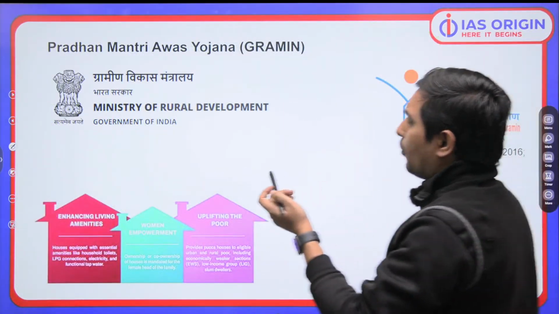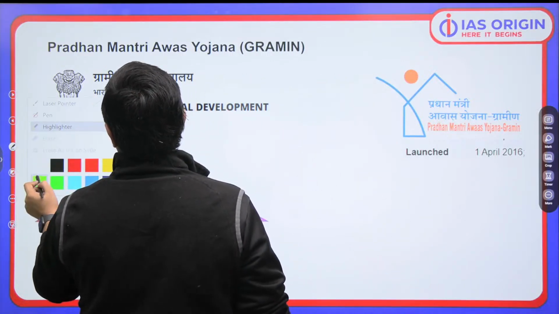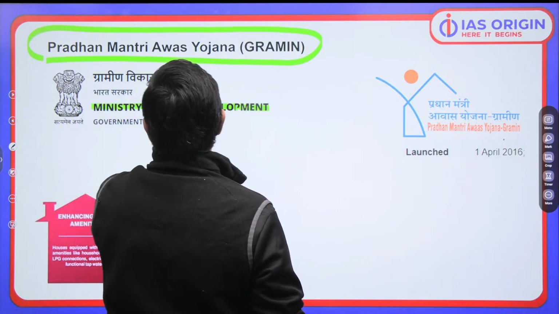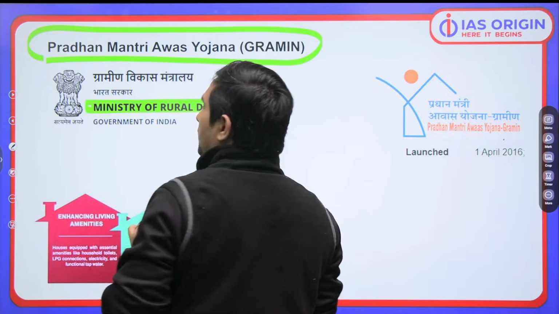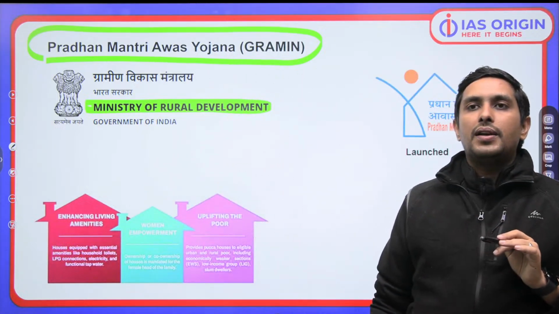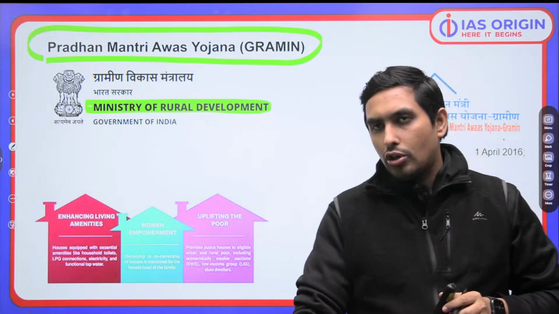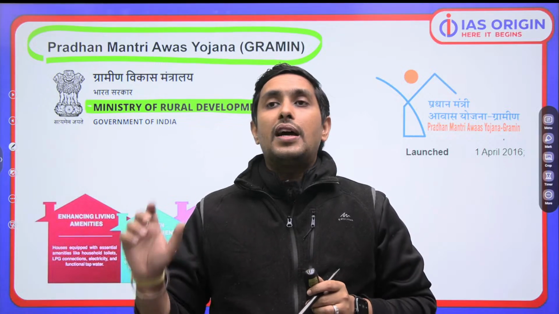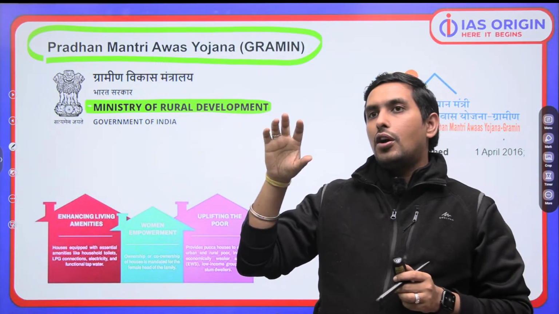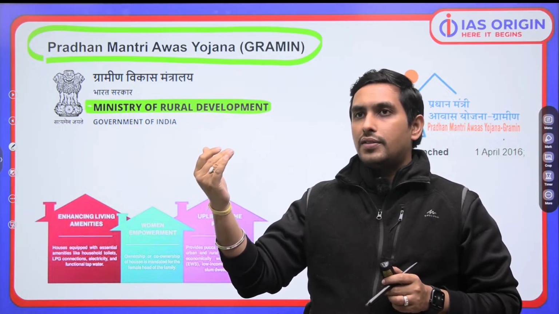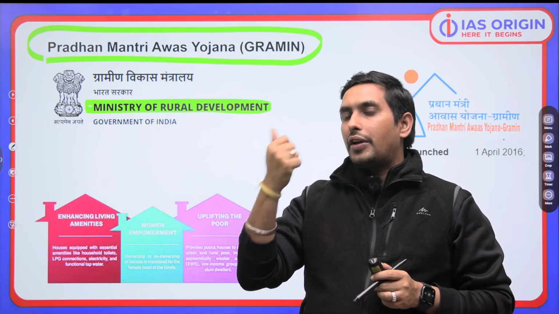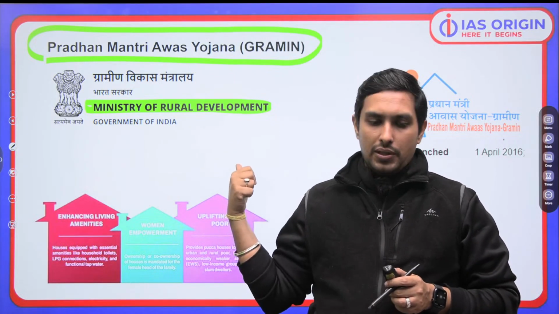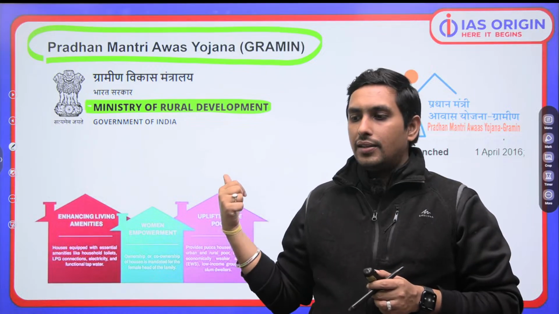Now, as we have already discussed, by the way, we talk about the Pradhan Mantri AgriSURE Yojana, but it is for rural, it is Gramin. So that's why it is under Ministry of Rural Development. We have already talked about that. Ministry of Rural Development it is going to be. So I am sure about one thing, at least now you will not be facing any problem in that respect. Like Pradhan Mantri AgriSURE Yojana Urban, it was Ministry of Housing and Urban Affairs. Similarly, when we talk about the Gramin, it is Ministry of Rural Development. So I hope now you are able to relate properly.